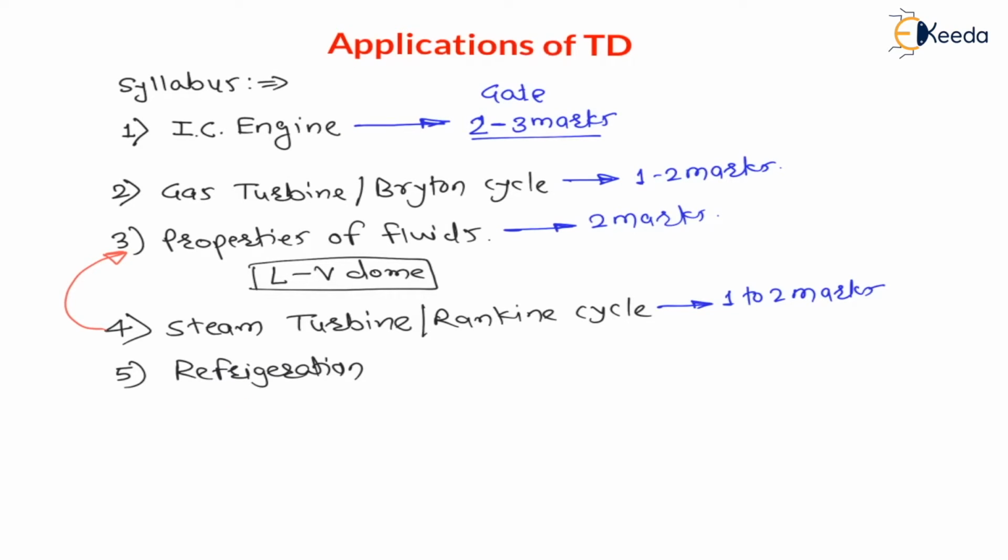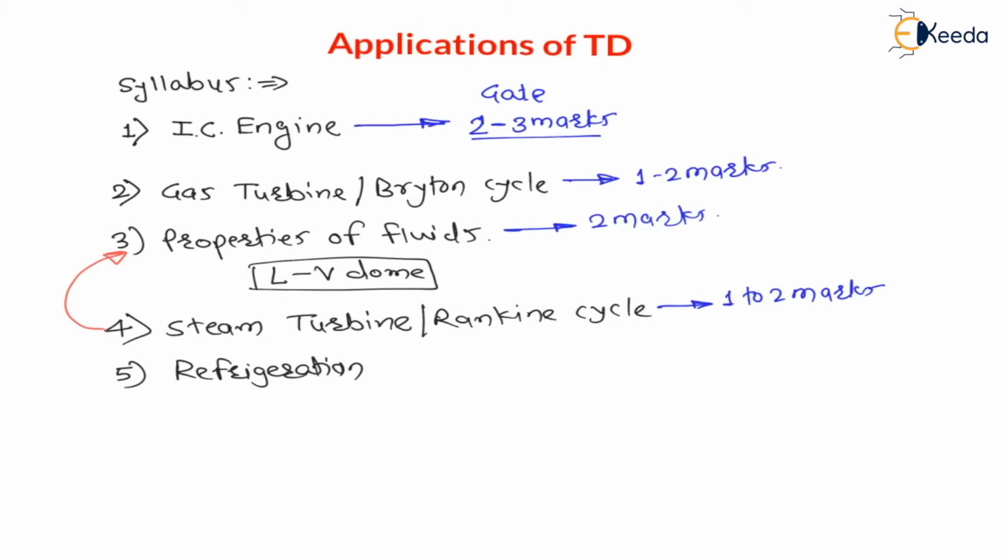And in this refrigeration topic, we are going to learn different refrigeration cycles, such as reverse Carnot cycle, reverse Brayton cycle, then VCR cycle, vapor absorption cycle. All these cycles we are going to learn in the refrigeration topic, right? As well as refrigerants, different types of refrigerants we are going to learn in this topic.